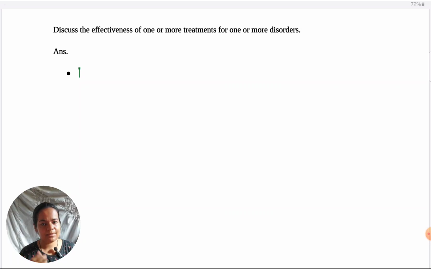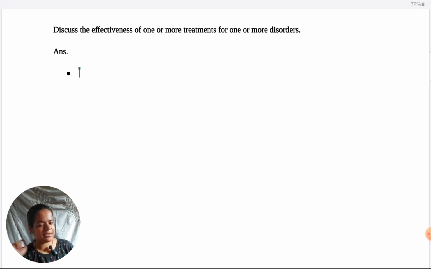So I'm going to be telling you about the structure, but not in as much depth as I've already discussed for the second question. So even if you're not preparing for explanation, you could just take a look at that section, and all the guidelines I've given there, you could apply to this one, to the treatments one.